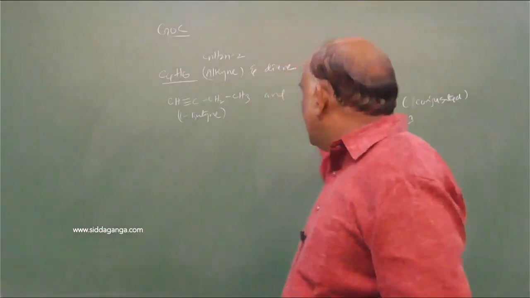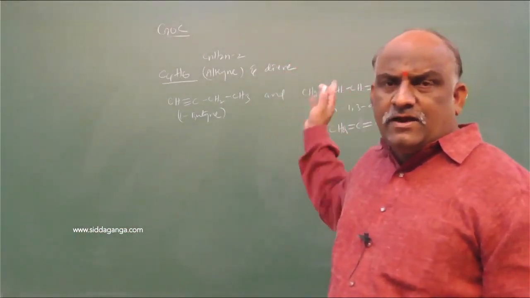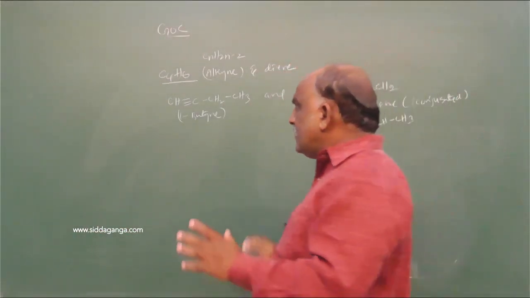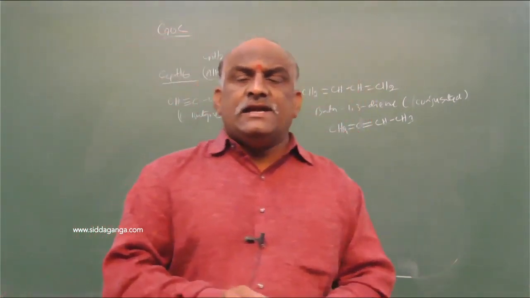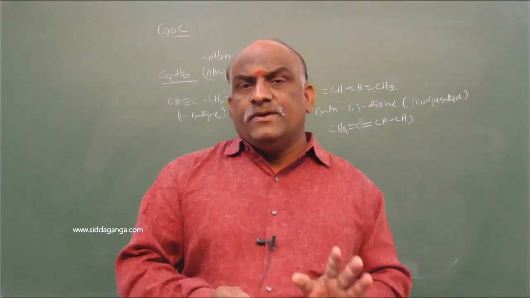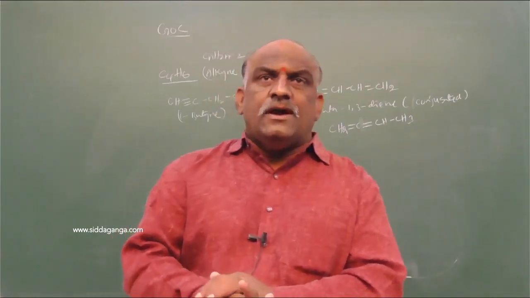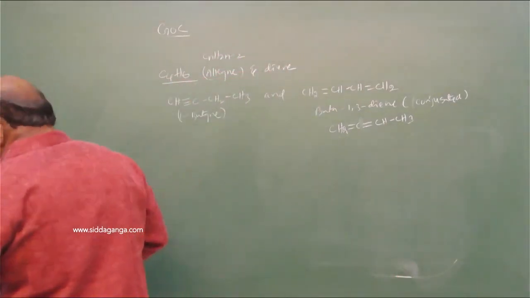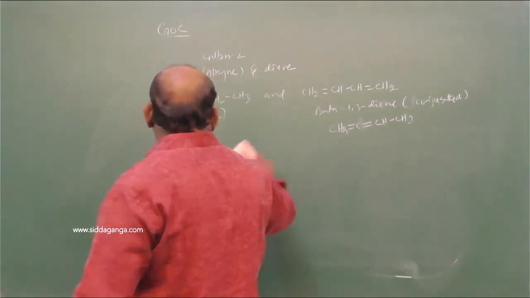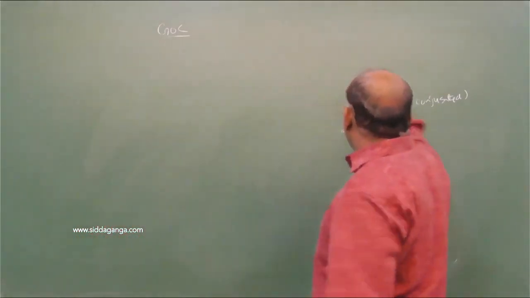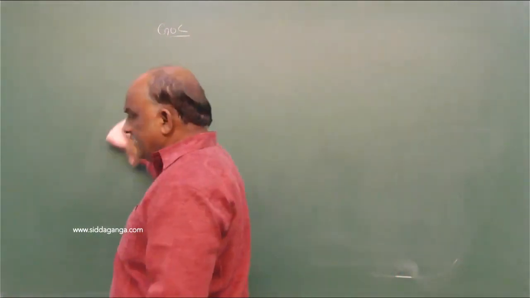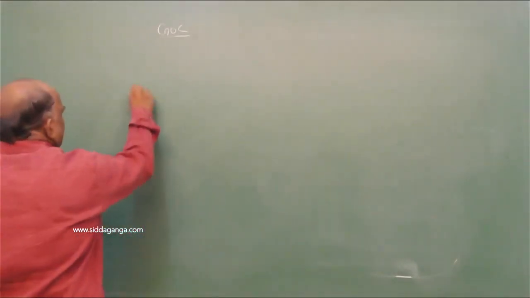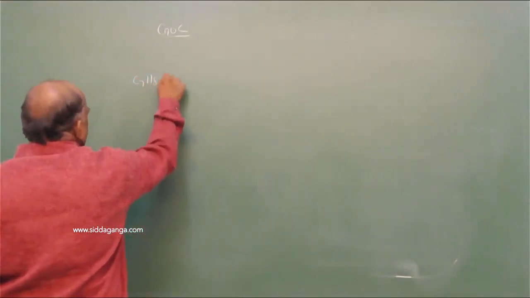And isolated diene is not possible for this. So what is the conclusion regarding this? Alkynes and dienes exhibit functional group isomerism. And one more example regarding functional group isomerism. So make a note, my dear students, don't neglect it. It's very, very easy. According to the formula, you should go with that. Clear?